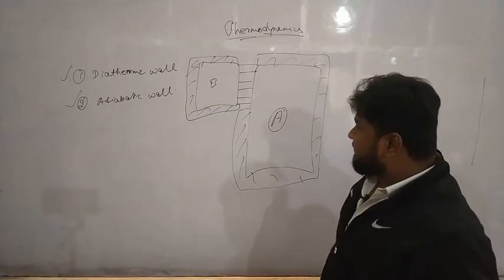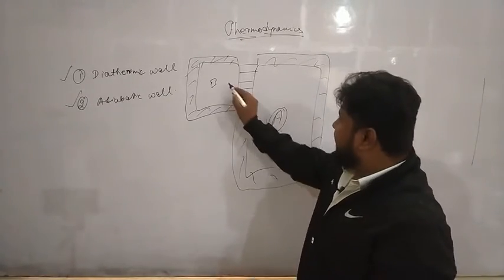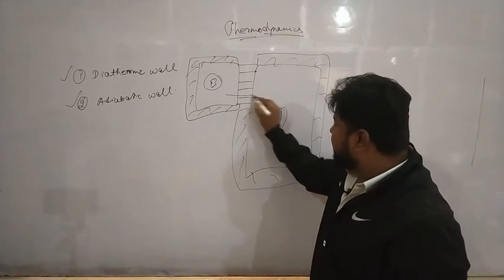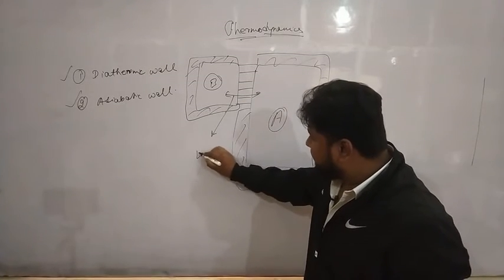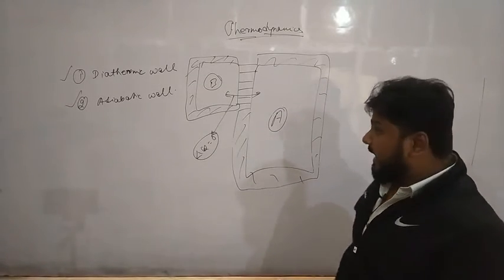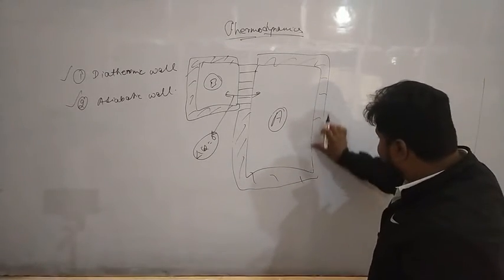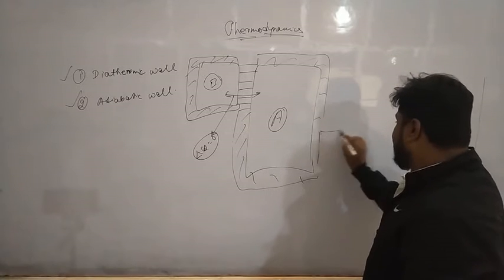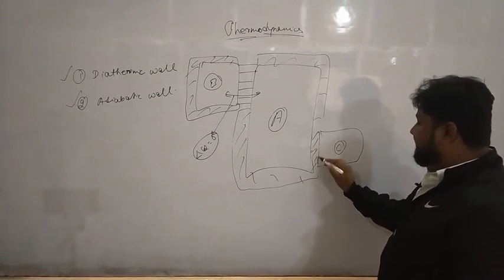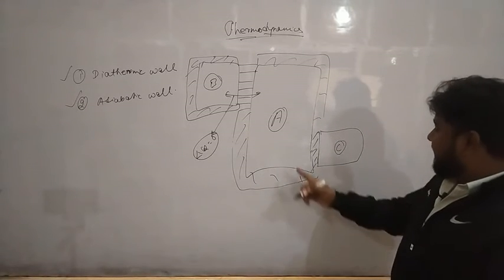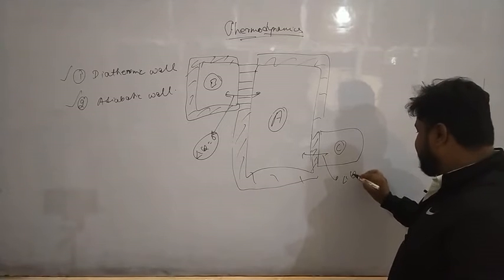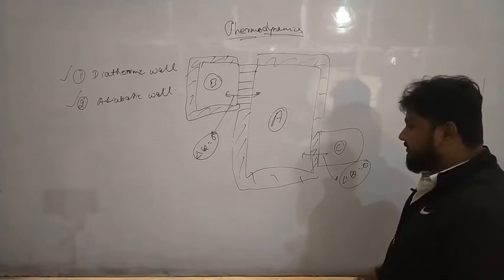We found that suppose when body A and body B come in contact, there is no transfer of heat between them, and if I bring one more body C in contact, using a diathermic wall, and between A and C also there is no transfer of heat.